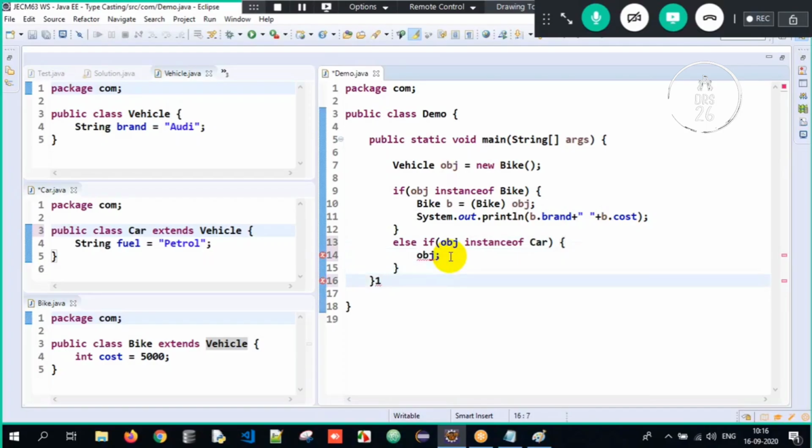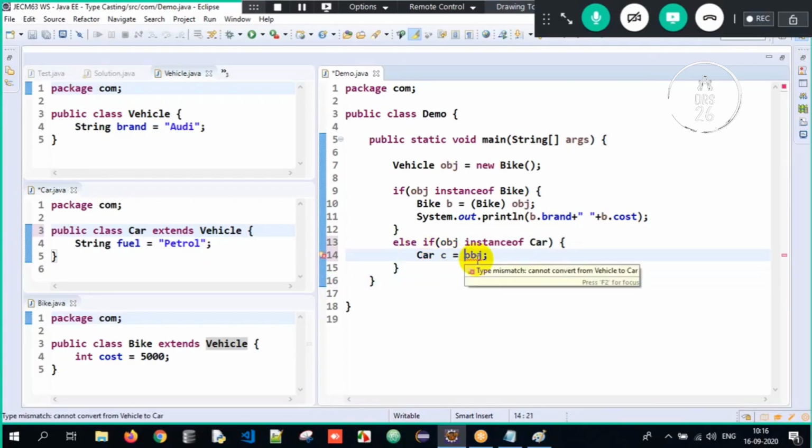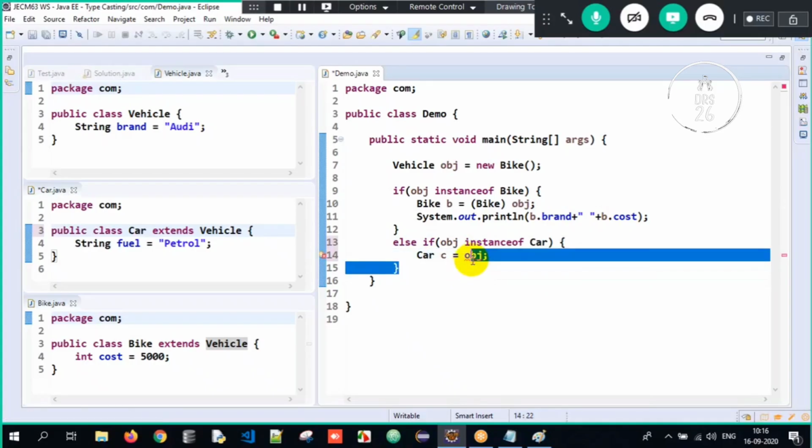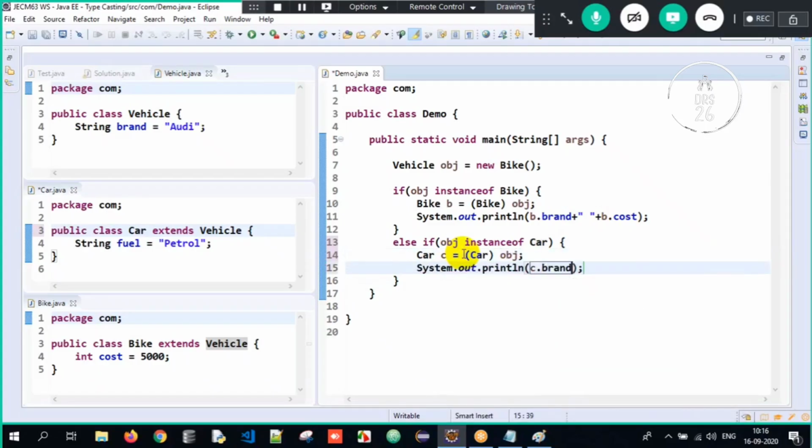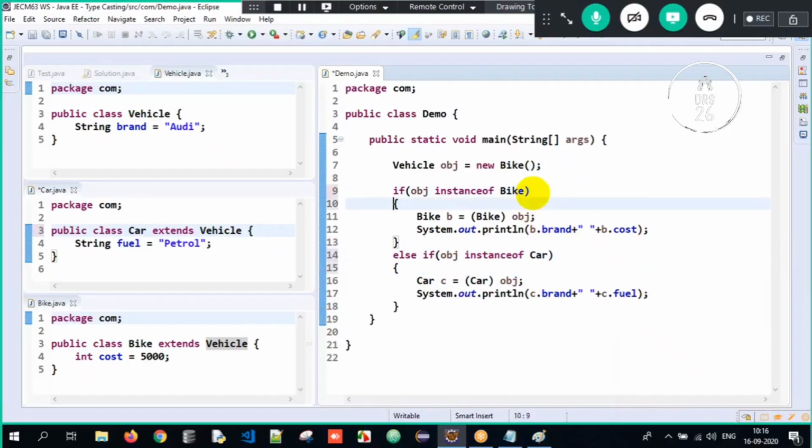Okay, I have to downcast it to which type? Car type over here. Downcasting will always happen explicitly, so here we have to do an explicit cast of type car. Once I'm done downcasting, I can access the superclass property and I can also access the subclass property. This is all about the if and else condition.